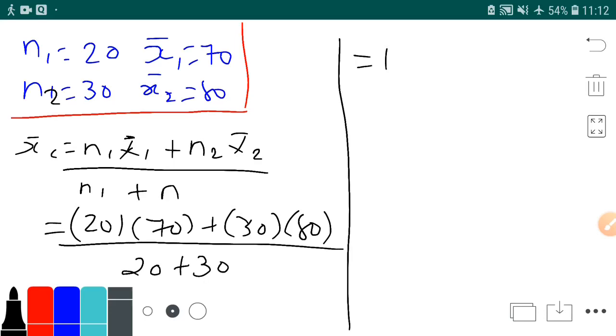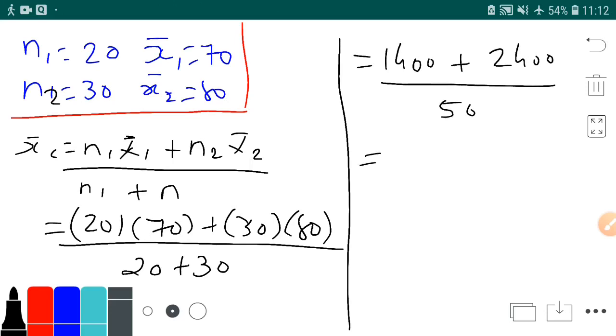So 20 into 70 is 1400, plus 30 into 80 is 2400, upon 20 plus 30 is 50.